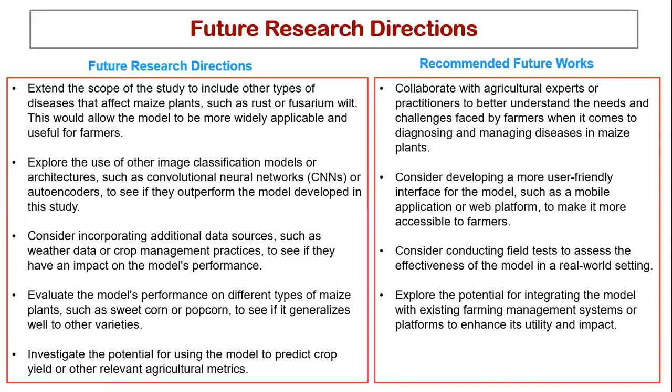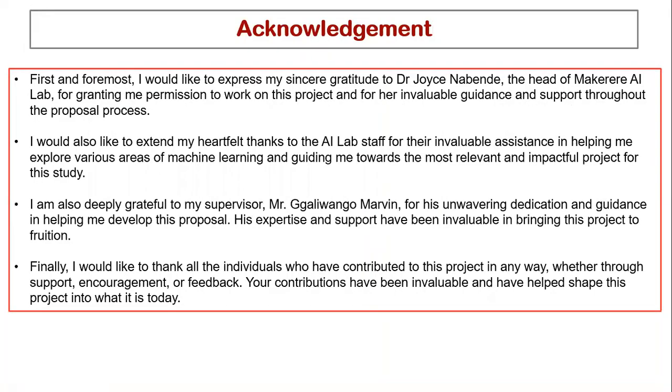They should also explore the potential of integrating the model with existing farming management systems. For example, there is a system at the AI lab which provides farmers with solutions in their natural language. It's an NLP system. If they can integrate this into our system instead of using English, because most of these farmers are local farmers who don't understand English, using such a system that can explain things in their local language would be a very good thing.